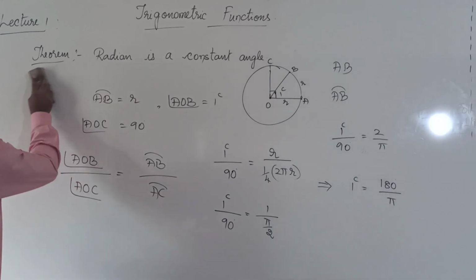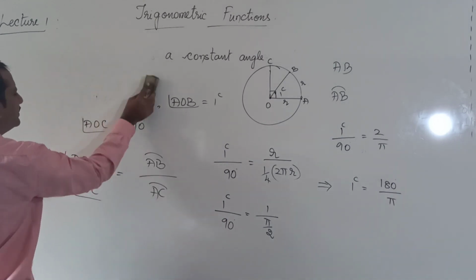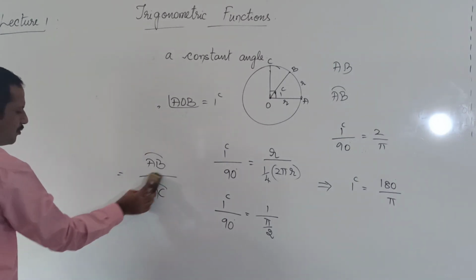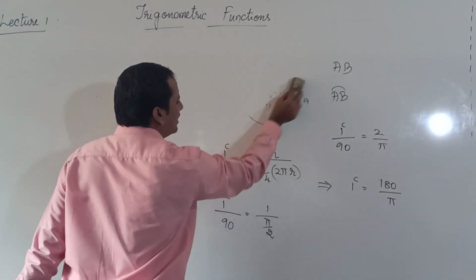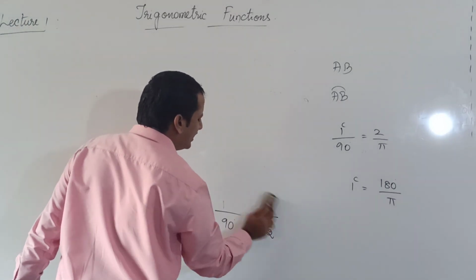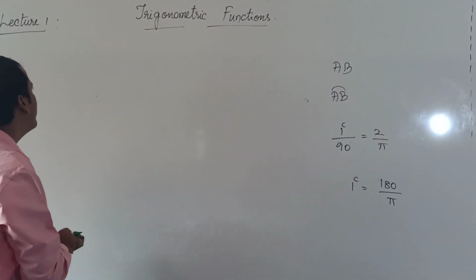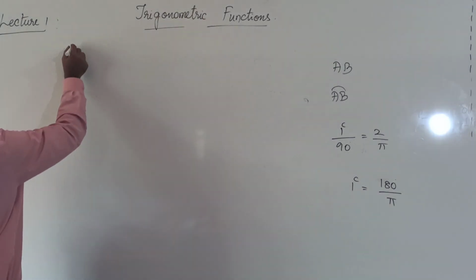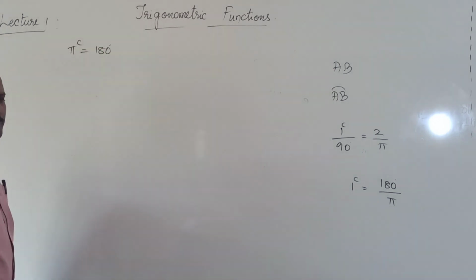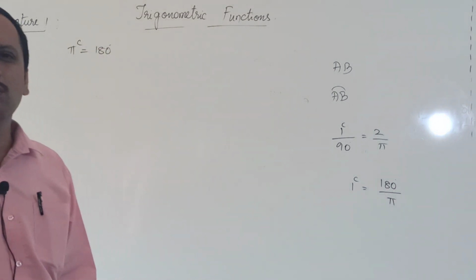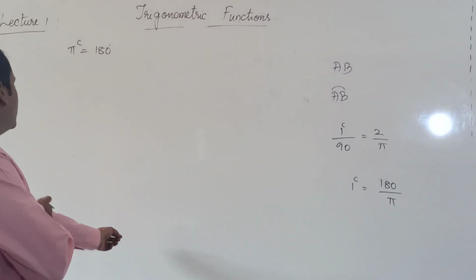Okay. Now from that equation, 1 radian is equal to 180 degree by pi. If I cross multiply it, I can write pi radian is equal to 180 degree. Pi radian equal to 180 degree.